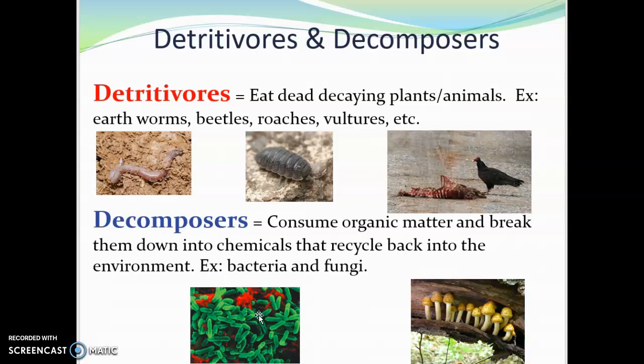So detritivores eat dead, decaying plants or animals. An example would be earthworms that you find in your soil. Beetles, roaches, vultures. Whenever you see dead animals on the side of the road, you always see vultures or even crows a lot of the time eating them. So those are the detritivores. Then we have decomposers, and decomposers consume organic matter and break it down into chemicals that recycle back into the environment. A perfect example is bacteria and fungi.